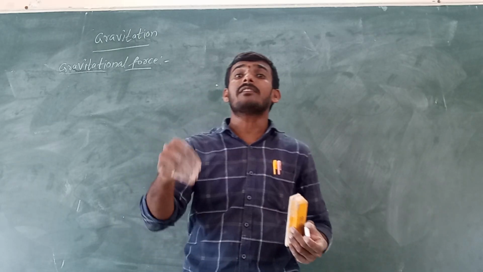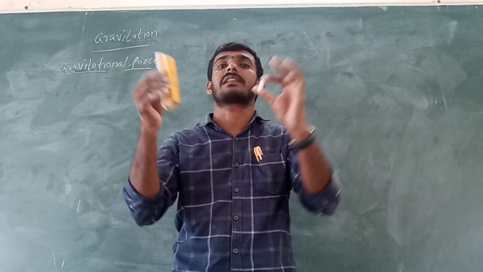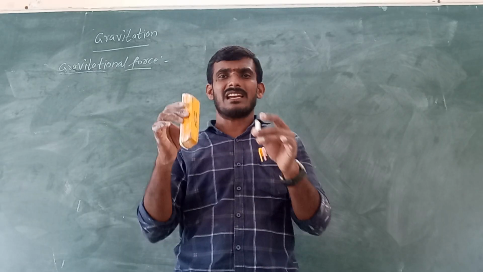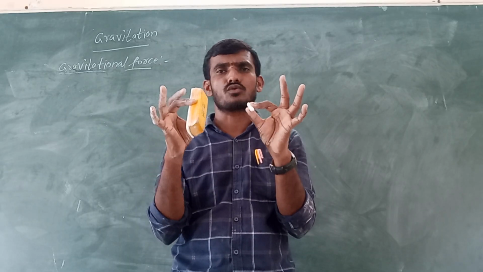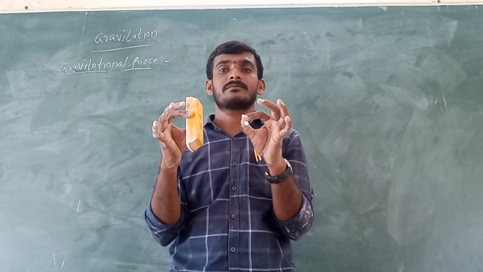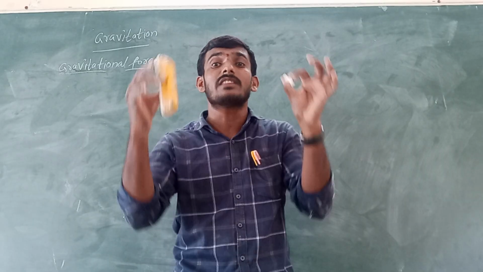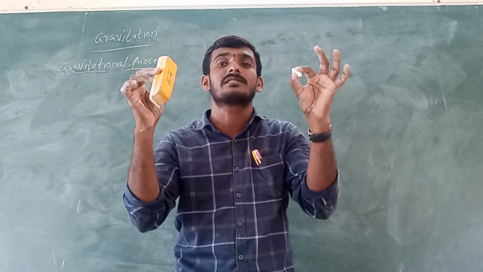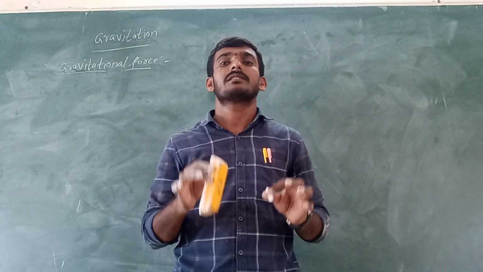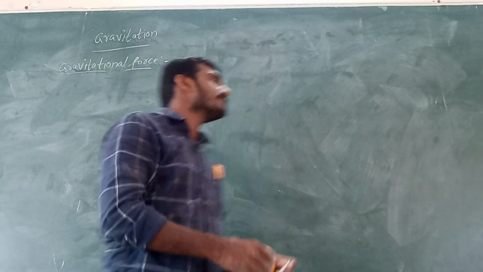Because the gravitational force of the earth on these two objects is more than the gravitational force between them. That is why they do not attract visibly, but some gravitational force exists.